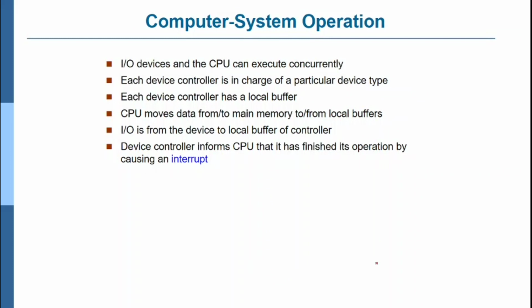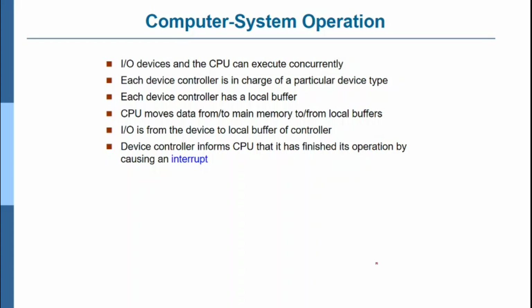In the operation of the computer system, input/output devices and the CPU can execute concurrently. Each device controller is in charge of a particular device type. The CPU moves data from main memory to the local buffer. Whenever we execute larger applications or larger computing, you can see this data movement. Of course, you have seen in the EC and LD labs how data is moved from the system to the devices, even to a step-up or step-down motor.